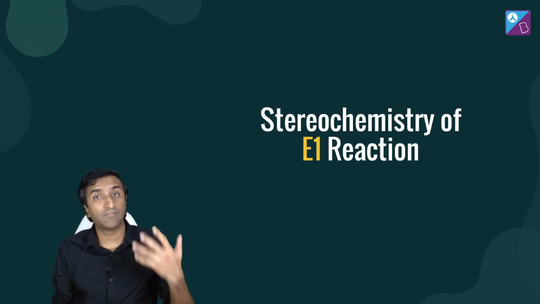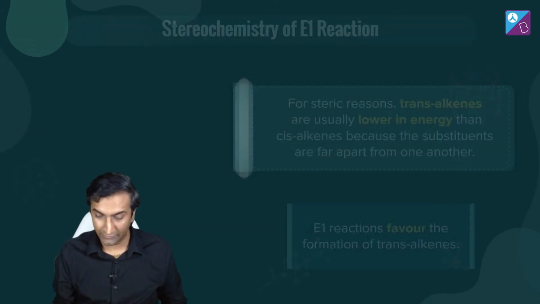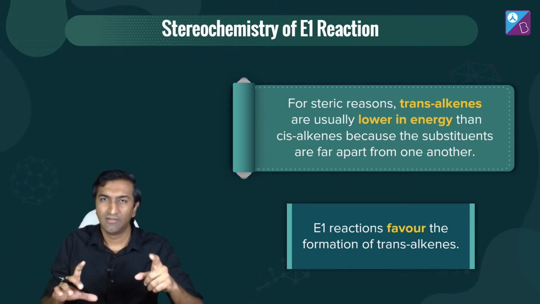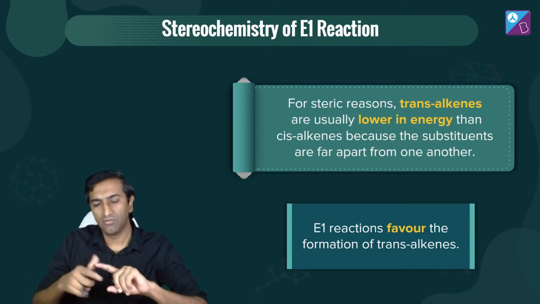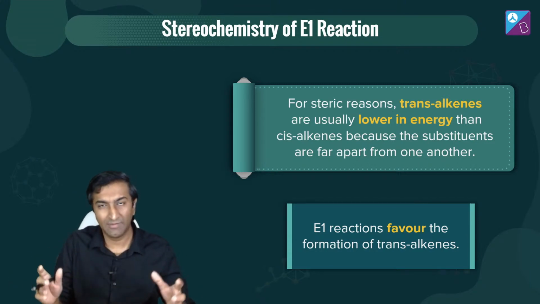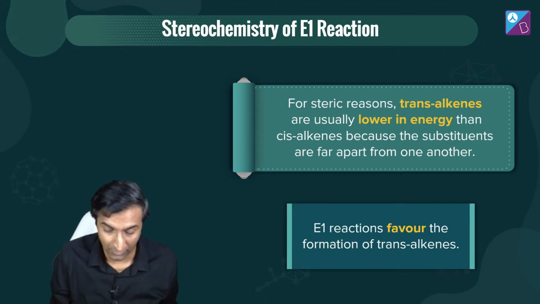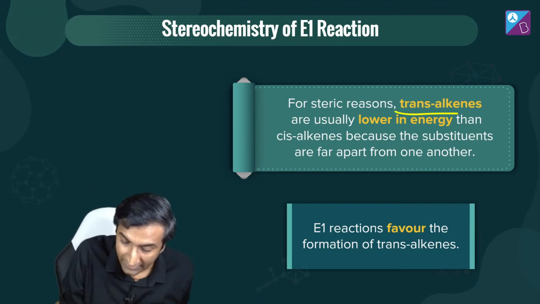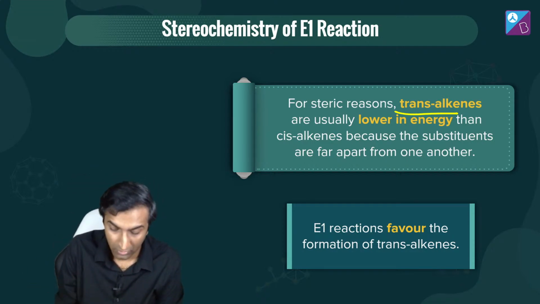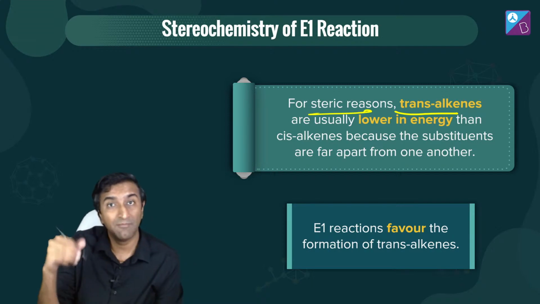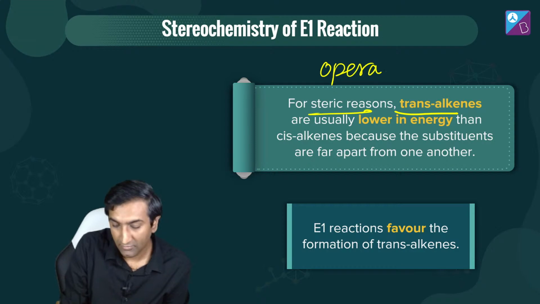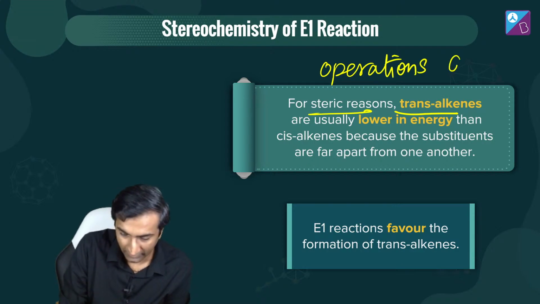Okay, let's move on to this stereochemistry idea of E1 reactions. Remember, I told you, whenever a double bond forms, there is a chance that one stereochemistry is favored and the other is not. What do I mean? Geometrical isomerism, cis-trans. That's what I'm talking about specifically. Trans alkenes are lower in energy because of steric reasons. I told you at the beginning that it has more operations of symmetry.